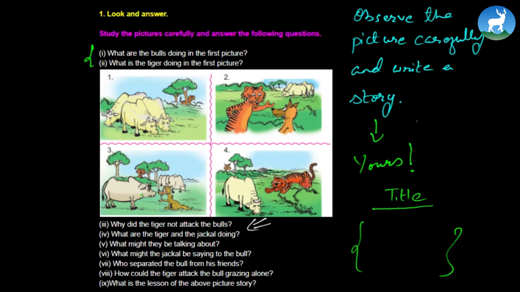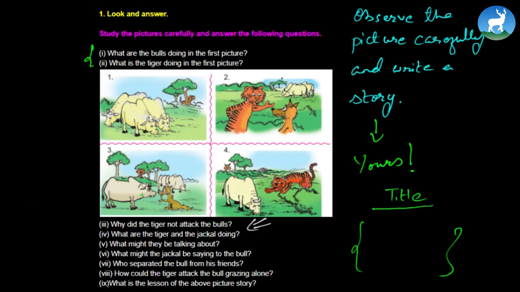So observe the picture and write your own story. You can do this at home, or you can do this in the classroom and show it to a teacher the next day or at the end of the period. For now, let's observe the picture and see what questions are asked here.